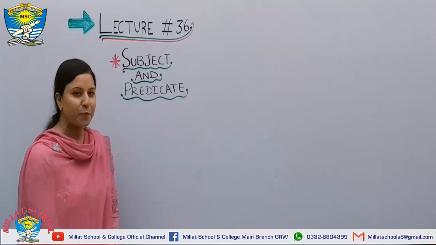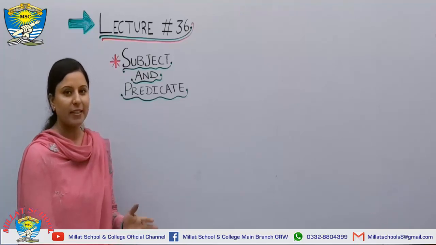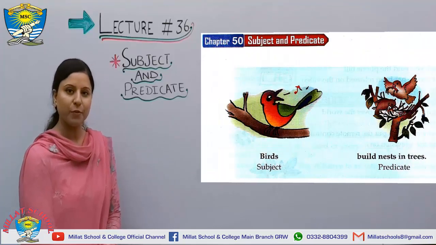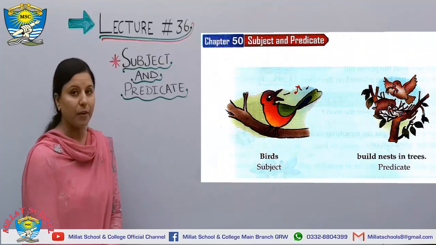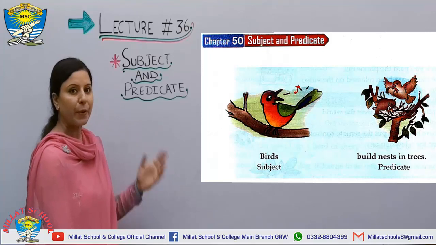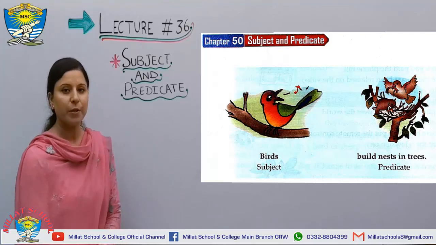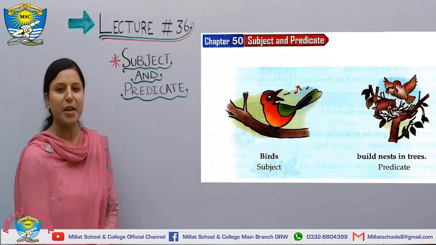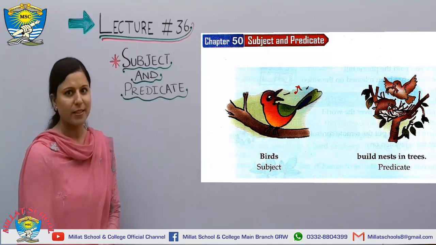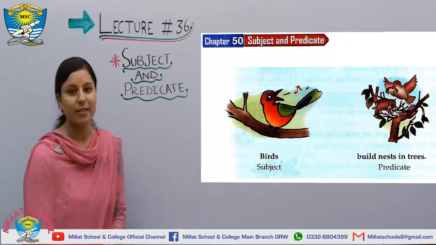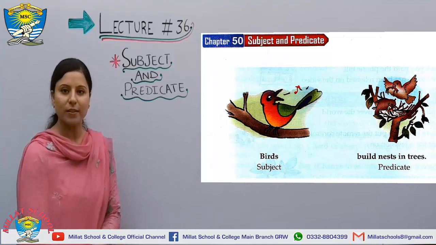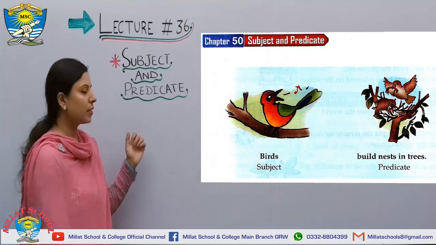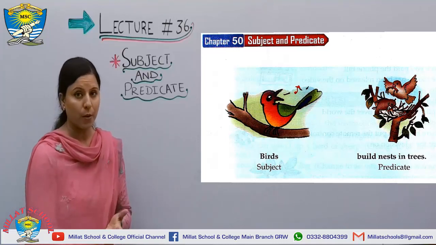So let's move to the other thing that is after the sentences. Yes, that's your chapter number 51. In this chapter, we will learn about the subject and predicate. You have heard many times about the subject and you are very well known now after Wren and Martin what is a subject in your sentence. Yes, the person or the thing on whom the work has been done. This is your subject, that on what we are working.